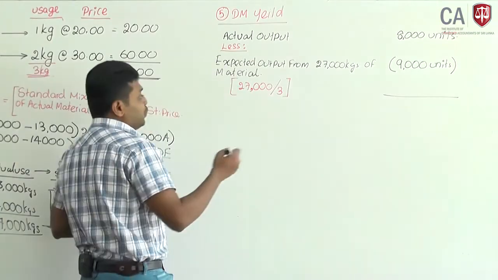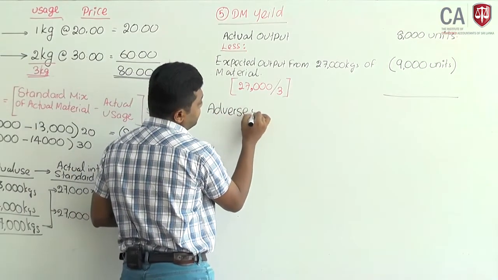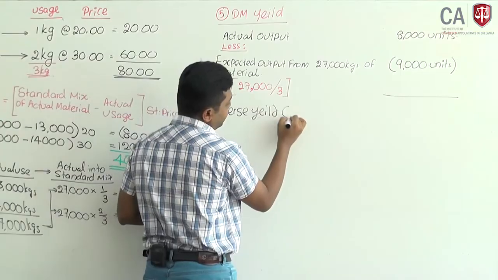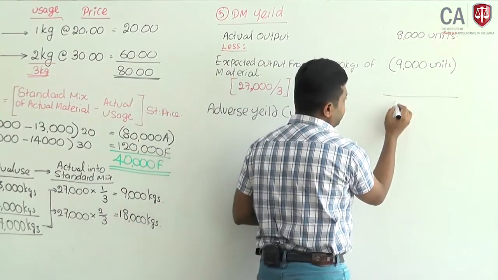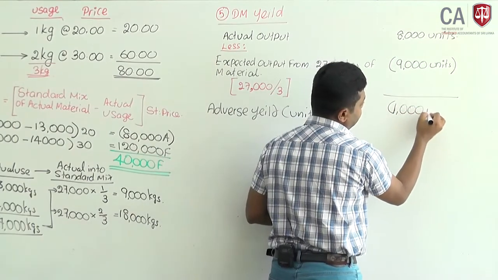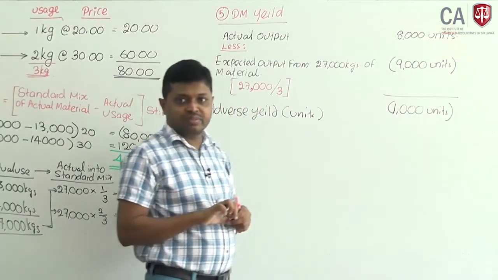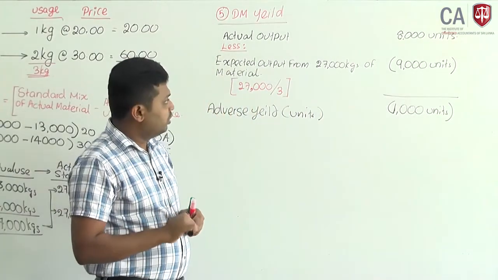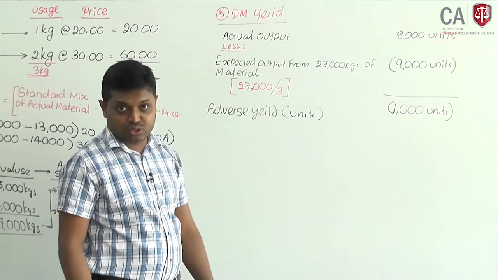Then there is a negative yield, adverse yield in units. 8,000 minus 9,000, your adverse yield is 1,000 units, because you expected to get 9,000 but actual output is 8,000.